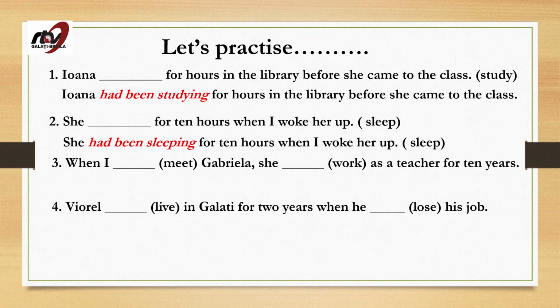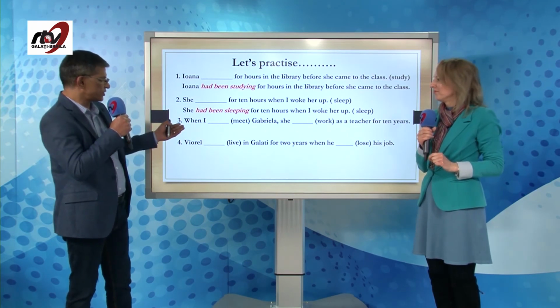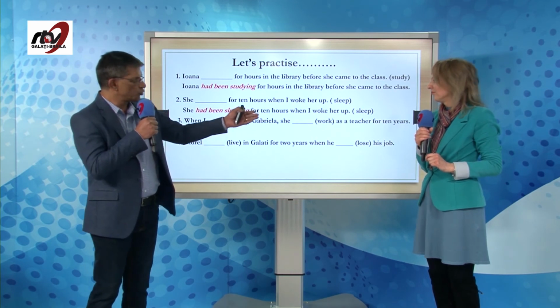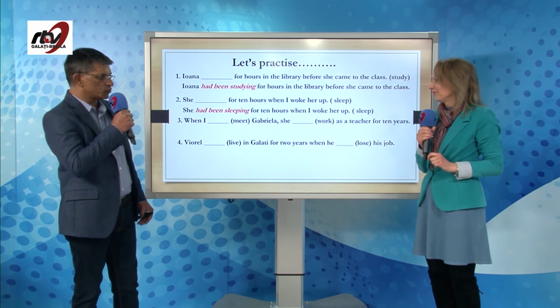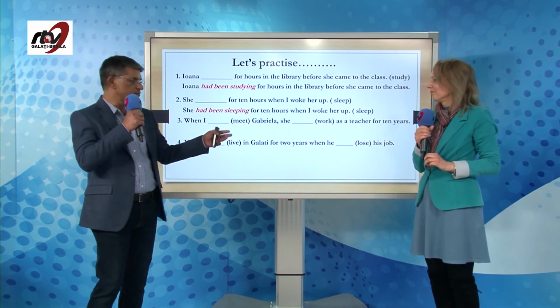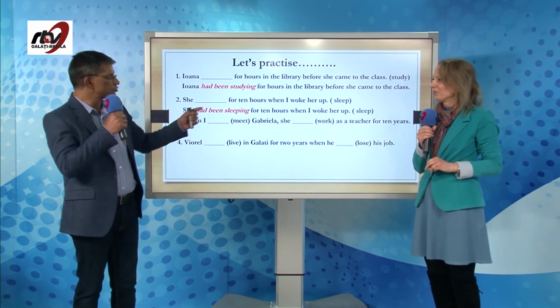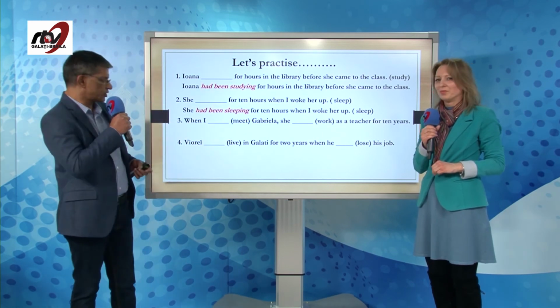And similarly, now let's try to find which was the second action and which was the action before that, the first action. When I met Gabriela, she worked as a teacher for 10 years. This time we have changed it a little bit. I have put two tenses because I want you to identify which should be in the simple past and which should be in the past continuous.